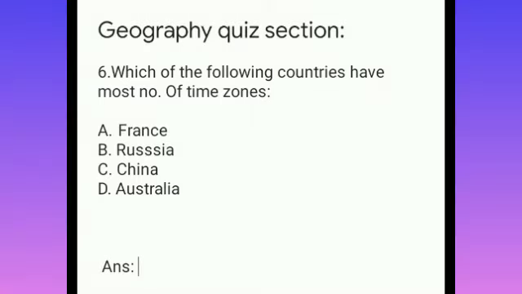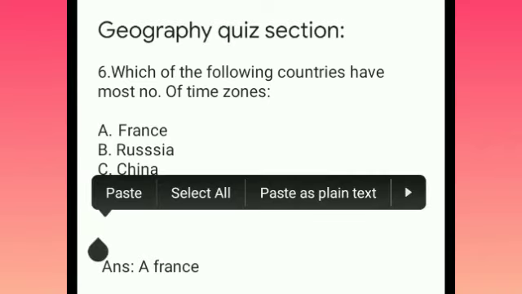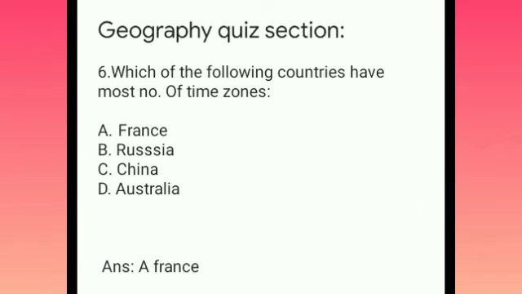And the answer to this question is A, France. It's not longitudinally largest, it is latitudinally largest. It has a very wide extent from east to west. But the reason France is the country having the most time zones is because France has many territories over all parts of the world. So France has 12 time zones, whereas Russia has 11. One interesting thing is option C: China has only one time zone, although it's a very big country.